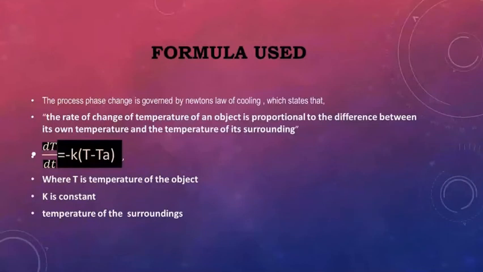Next, the formula used. The process of phase change is governed by Newton's law of cooling, which states that the rate of change of temperature of an object is proportional to the difference between its own temperature and the temperature of its surroundings. It means that the more the temperature difference between the surroundings and the object, the faster the rate of cooling. The formula used is dT by dt equals minus k multiplied by T minus Ta, where T is the temperature of the object, k is the constant, and the temperature of the surroundings is Ta. Now Anirudh will proceed.